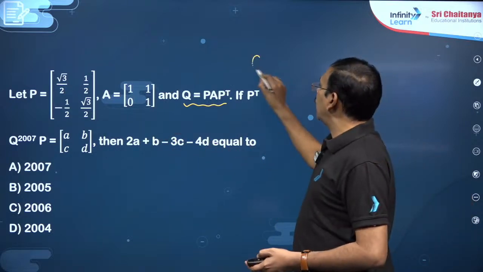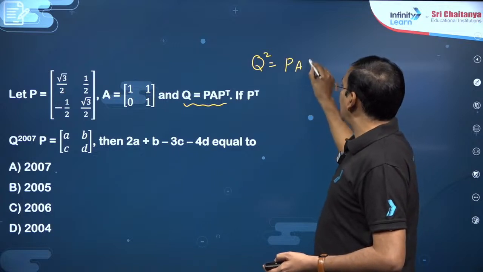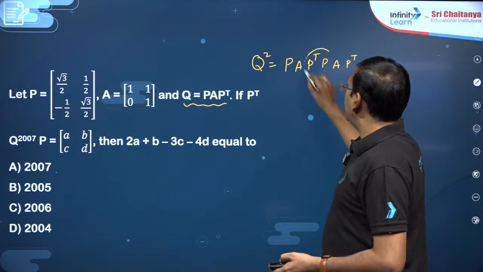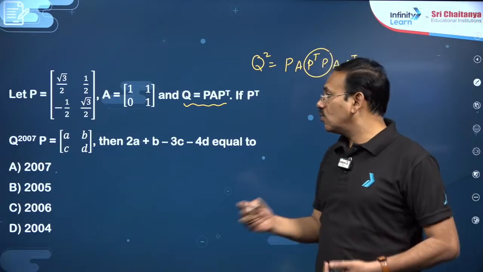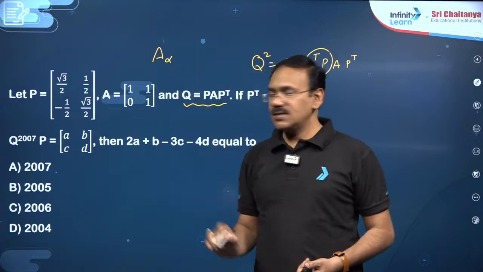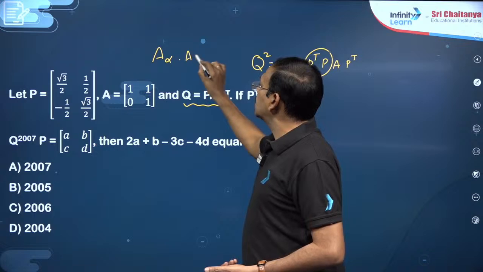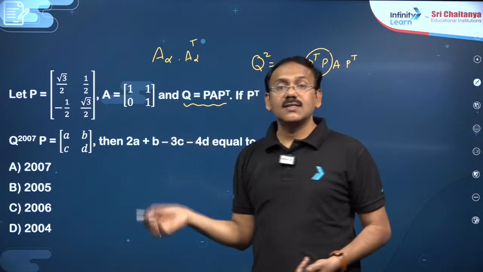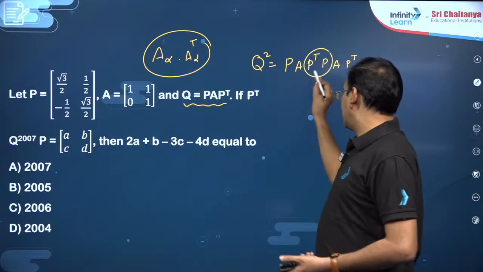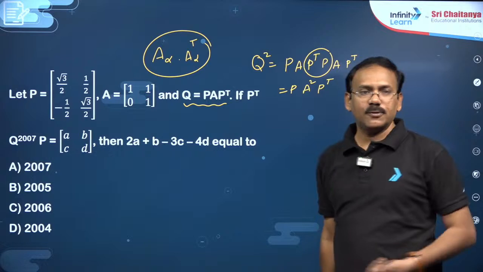So first you try to find Q square, my dear friends. Q square is going to be P A P transpose into P A P transpose. I told you one point, this is an A alpha kind of matrix: cos alpha, sin alpha, minus sin alpha, cos alpha. Its transpose will act as its inverse. So A alpha into A alpha transpose will become I, my dear friends. So this becomes P A square P transpose.